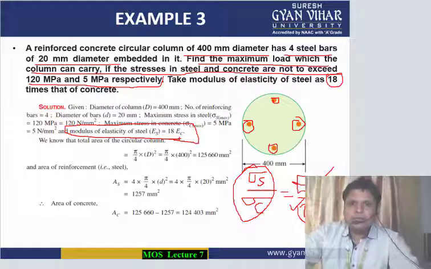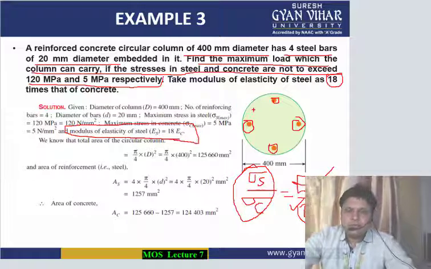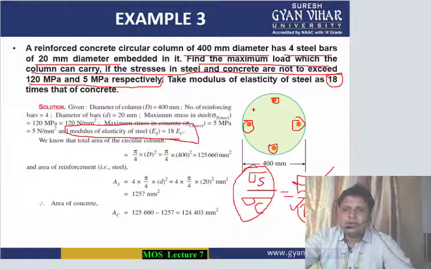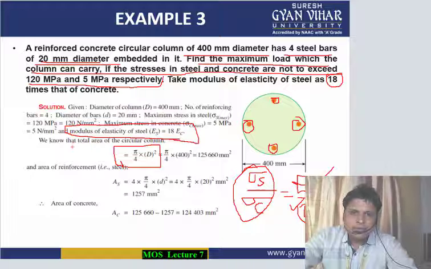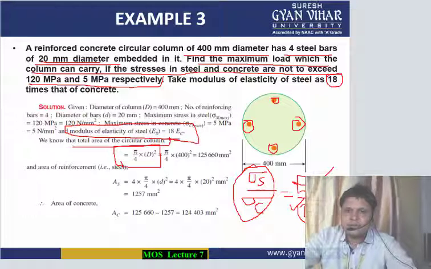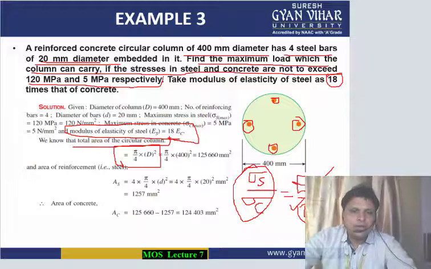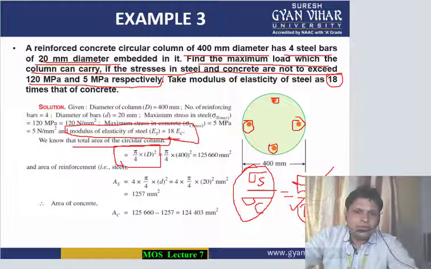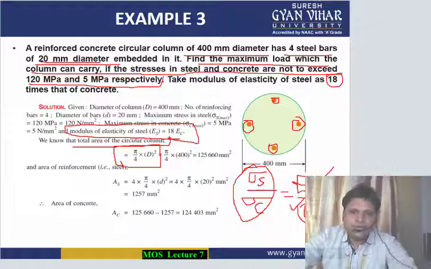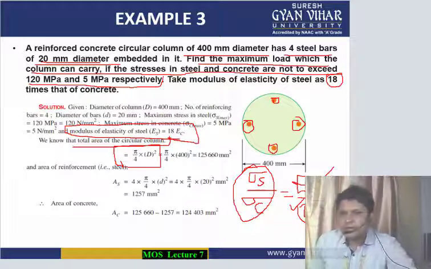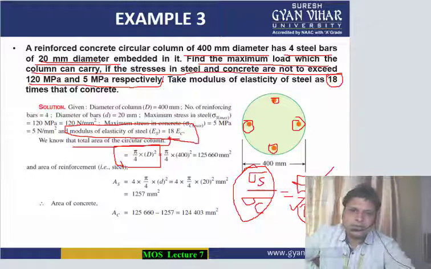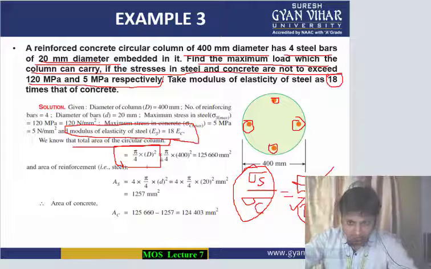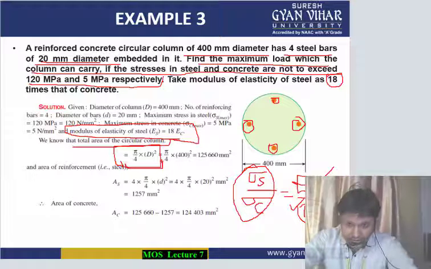Now moving further, we will calculate the area of steel and concrete. For steel they have given you the diameter. So we use the pi d square by 4 formula, since the steel bars have circular cross section and the diameter has been given to you. If they would have given you a cross sectional value, meaning length into width, then you would have considered it as a rectangular or square cross section. But since the diameter is given here, you will consider it as a circular cross section, and for circular cross section you calculate area by pi d square by 4.